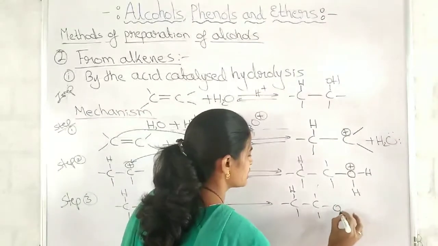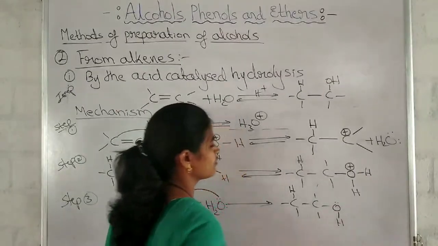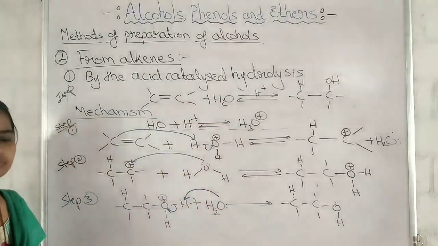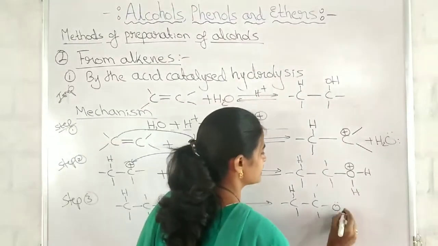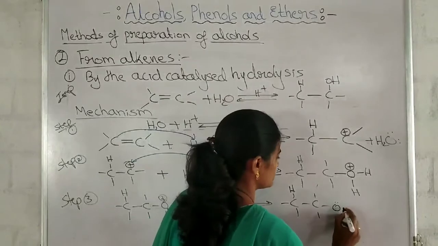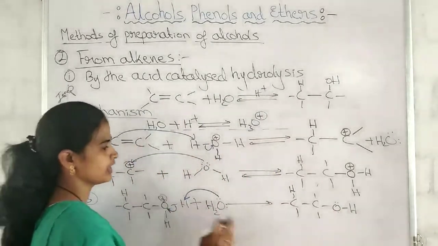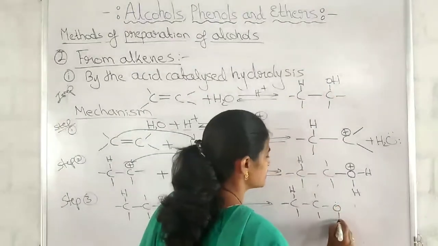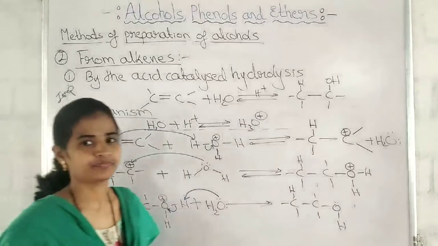Now, the oxygen atom to which one hydrogen atom is attached and lone pair of electrons are present. Okay, see, instead of that I can write it like this, isn't it? That H I am showing here. This H I am showing here. If you are getting confused, you can write here itself, which is the required product.